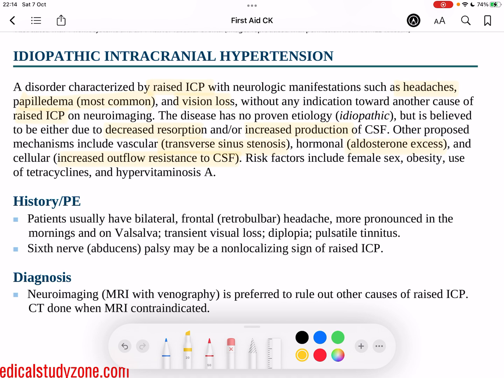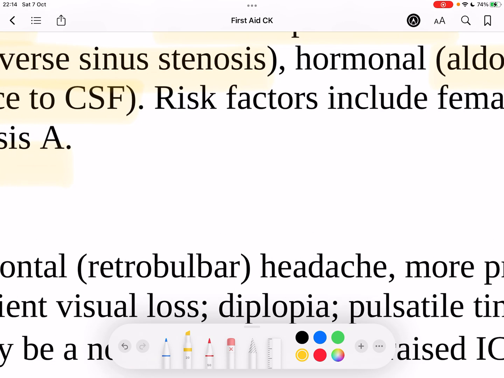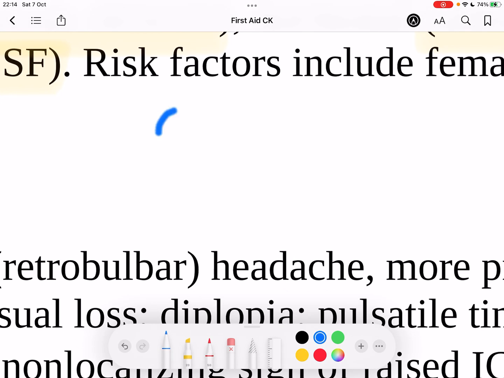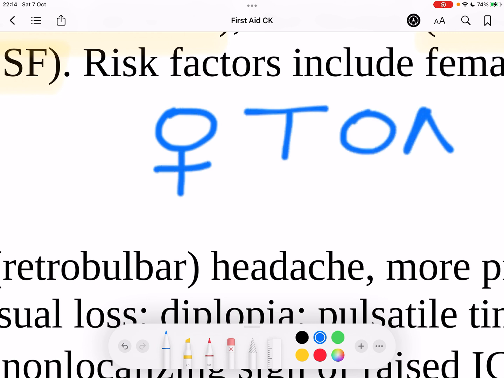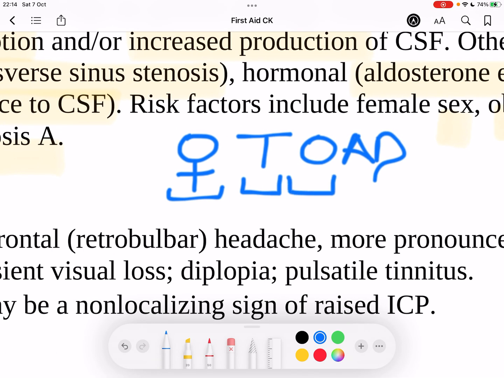In terms of our risk factors, we are looking at patients who are female, obese, use of tetracyclines, and hypervitamin A, okay? And I have a nice little mnemonic for you, and that is female TOAD, okay? So female, obviously it's more common in women. T stands for tetracyclines. O stands for overweight. A stands for vitamin A toxicity.